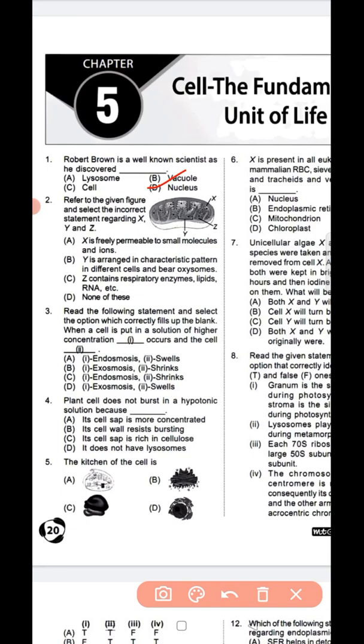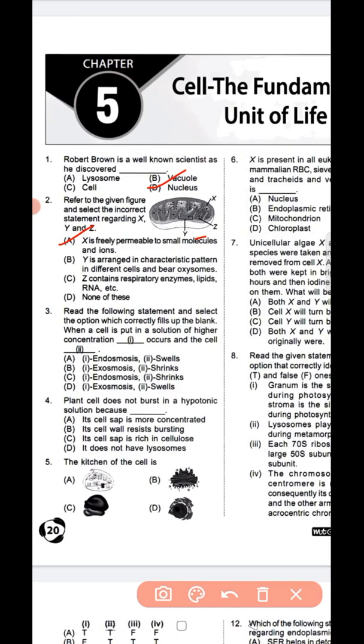Refer to the given figure. Select the incorrect statement regarding X, Y and Z. Question number 2, option A is the correct answer because X is freely permeable to small molecules and ions. This is correct. Next, Y is arranged in characteristic patterns in different cells and bears oxysomes, and Z contains respiratory enzymes, lipids, RNA, etc. None of this is incorrect. So question number 2, option A is the correct answer.